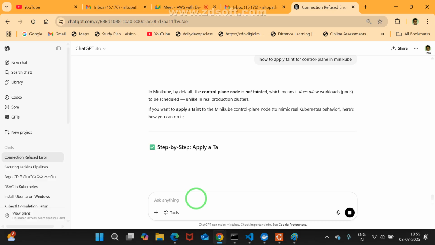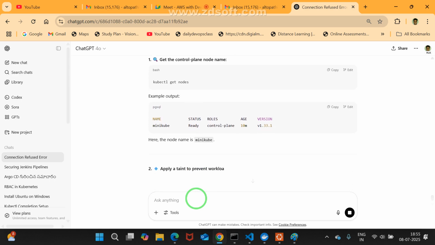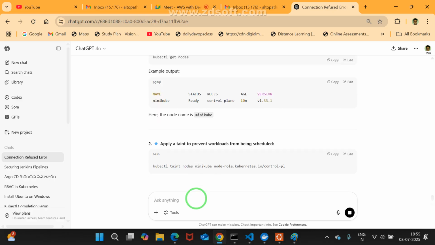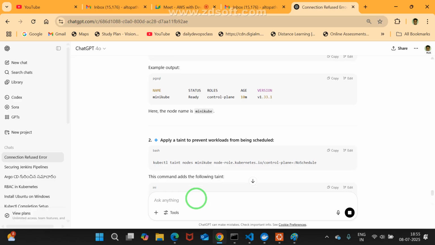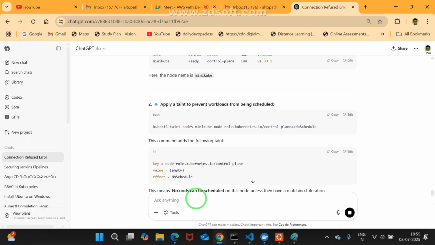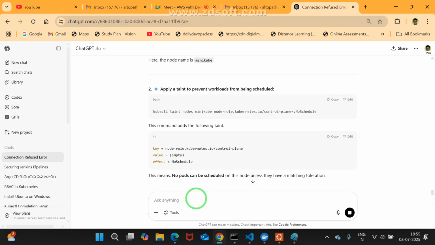See what they are telling: in minikube, by default, the control plane node is not tainted. Is it okay for you? There you need to apply a taint with kubectl taint nodes. That means minikube; there you need to set the node name. Apply a taint to prevent workloads from being scheduled. Their nodes minikube, that's nodes dot node schedule.